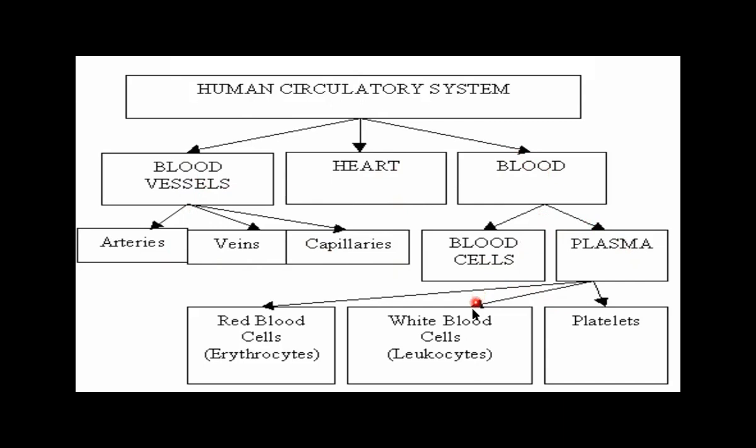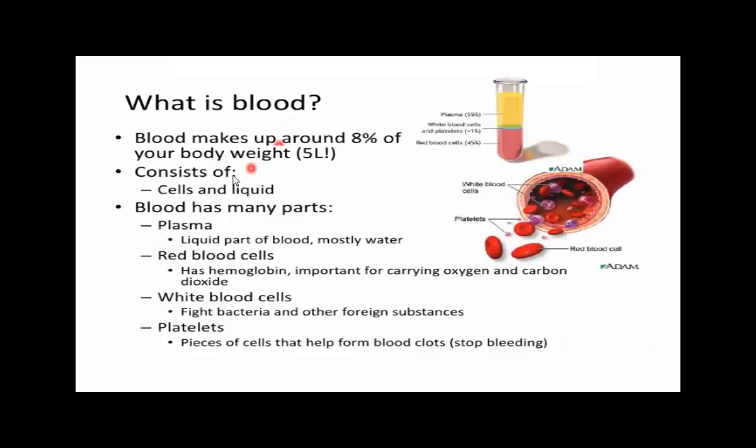The blood cells consist of the red blood cells and the white blood cells and the fragments of the cells which are called the platelets. Now, what is the blood? Blood makes up around 8% of your body weight, and it consists of cells and liquid.